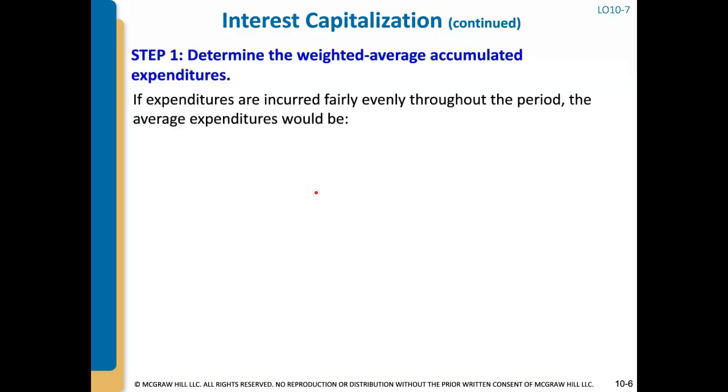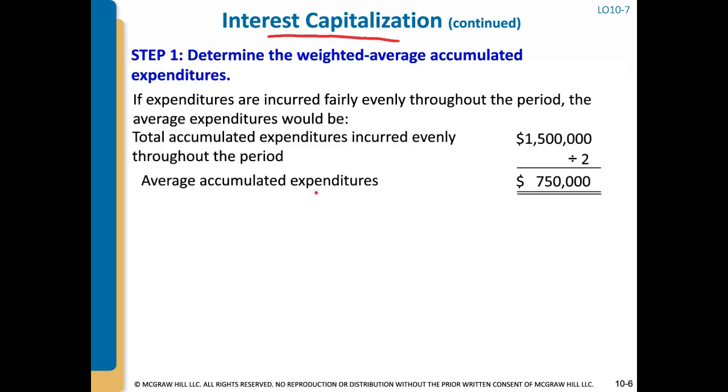So first step, when you're seeing how much interest can be capitalized, is to determine what expenditures, meaning what amount of costs, we can calculate interest on. So if the costs were incurred fairly evenly throughout the period, then you take the average.